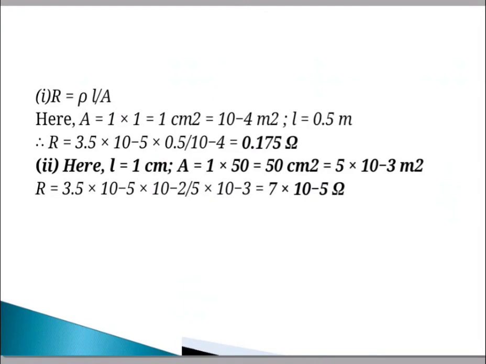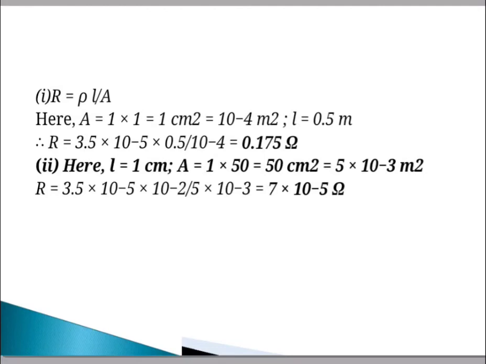We know the formula, resistance is equal to rho L upon A. Here A is equal to 1 into 1, that is 1 centimeter square. We have to convert it into meter square, that is 10 raised to minus 4 meter square, and the length is given, that is 0.5 meter.